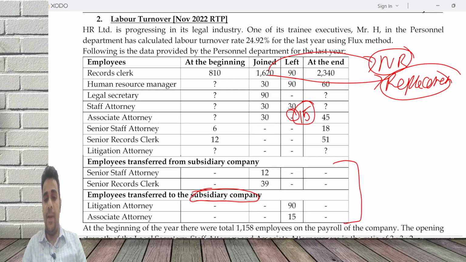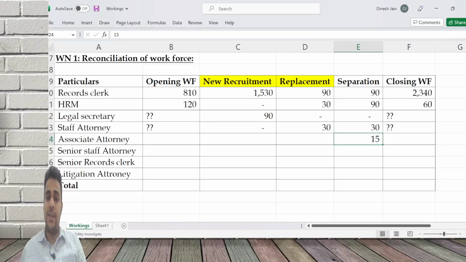The left number is 15. Whatever we have transferred is 15. Joined is 30. This joined can be taken in two ways. You can say of the 30, 15 came in place of whom you transferred and the balance 15 is new recruitment. Or you can say the entire 30 is new recruitment, because this is not exactly left.